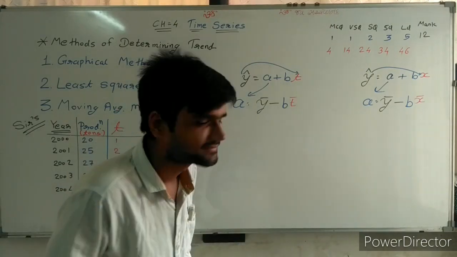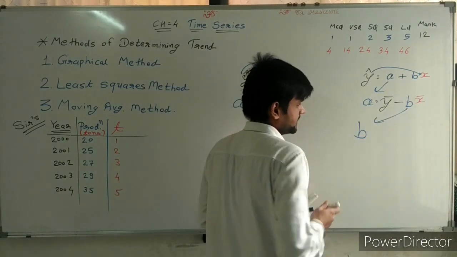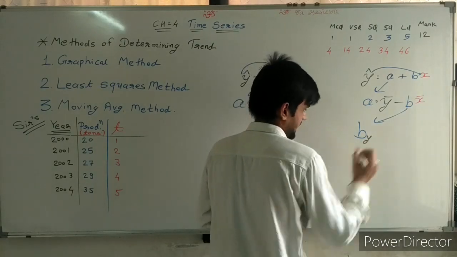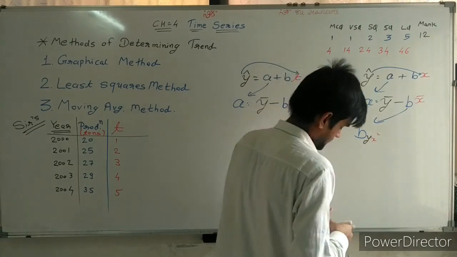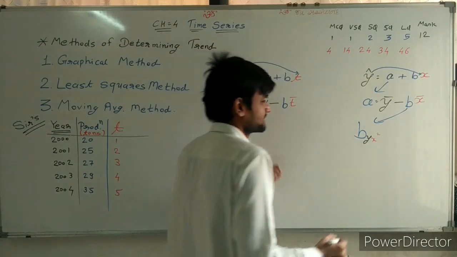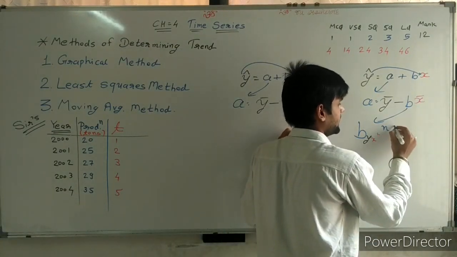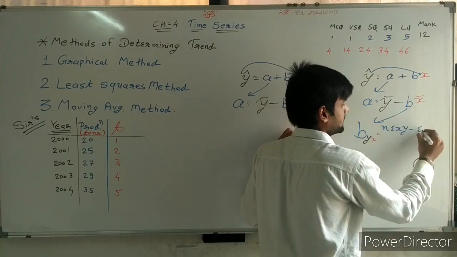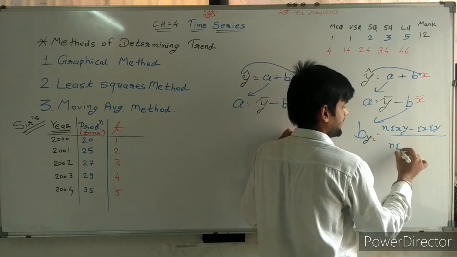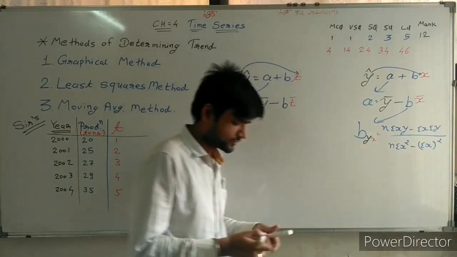So what about b? What is the value of b here? Here b is y depend on x. Write down the value: n sigma xy minus sigma x sigma y, divided by n sigma x square minus sigma x whole square.